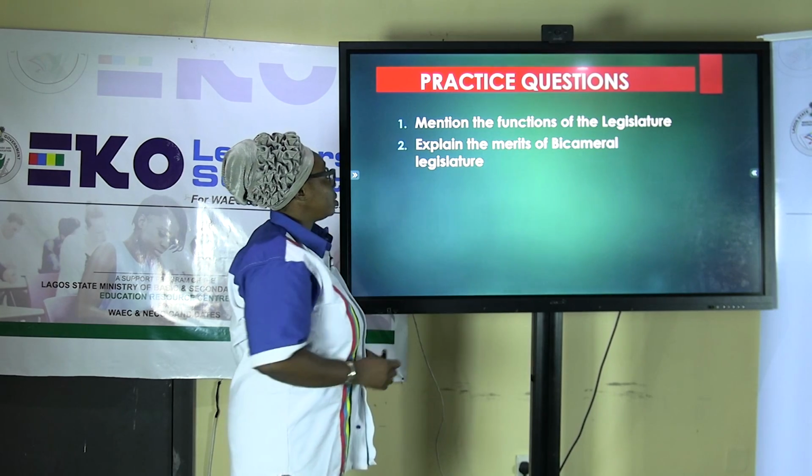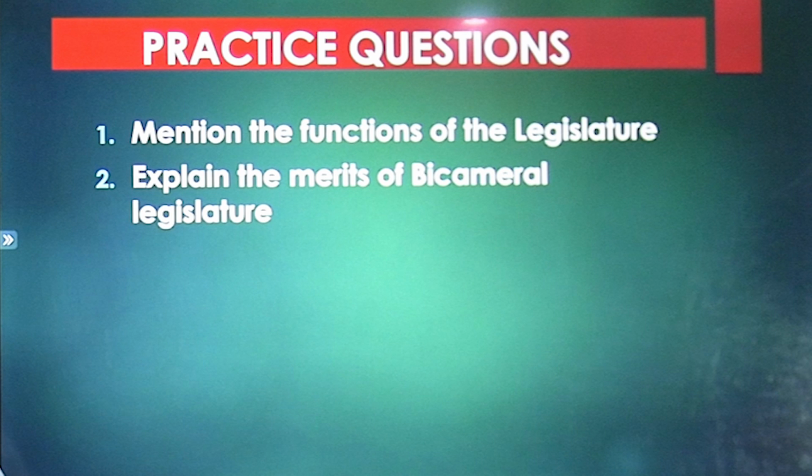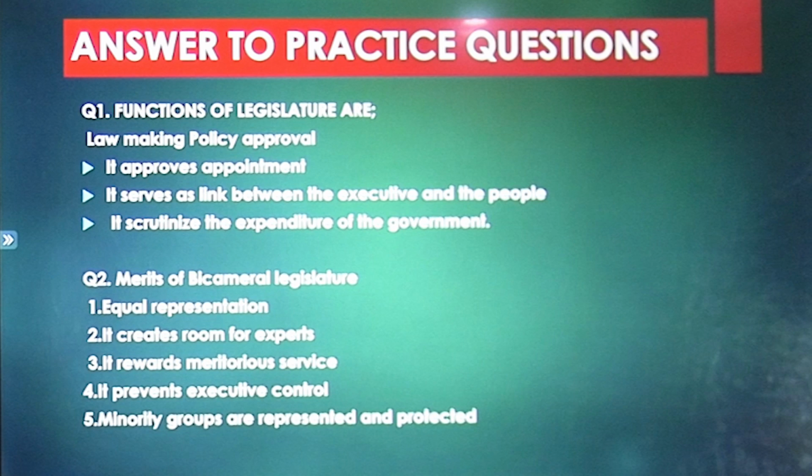Before we go, let us examine the practice questions. Number 1, mention the functions of the legislature. 2, explain the merits of bicameral legislature. And these are the answers to the questions. The functions: lawmaking, that is, the legislature makes laws. It approves appointments. Also, it serves as a link between the executive and the people, and it scrutinizes the expenditure of the government through auditing and budgeting.